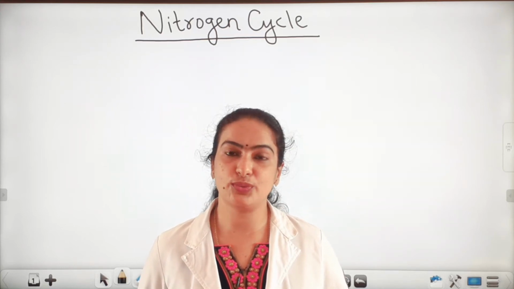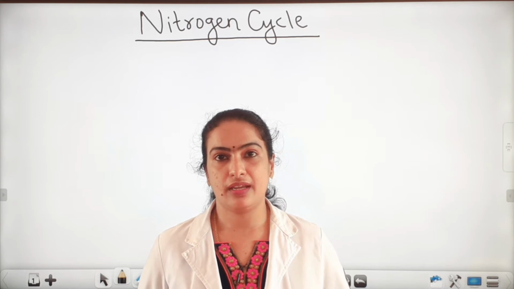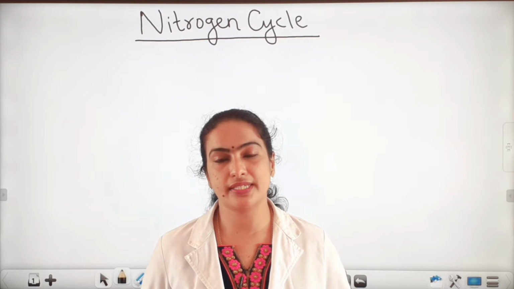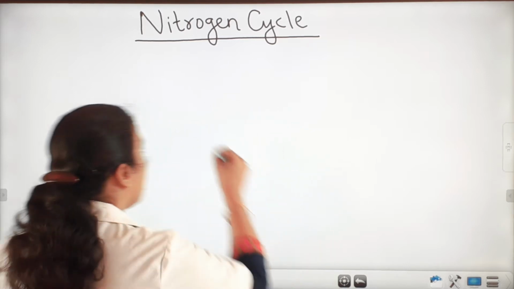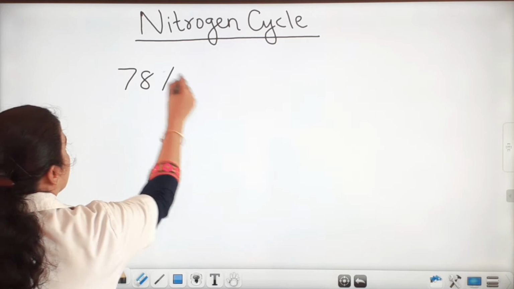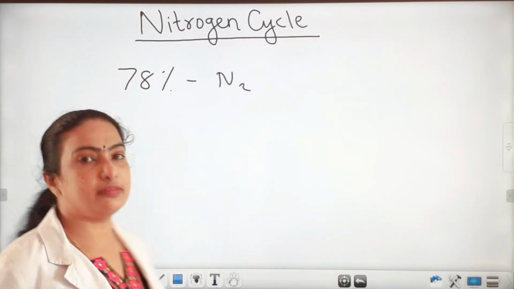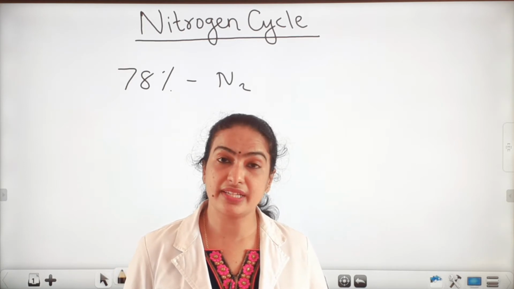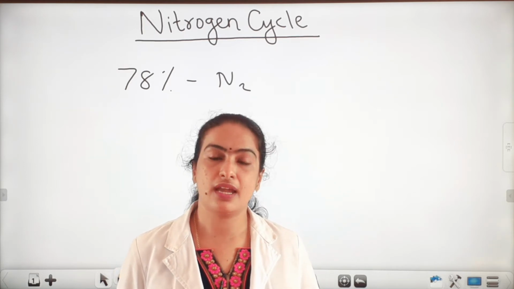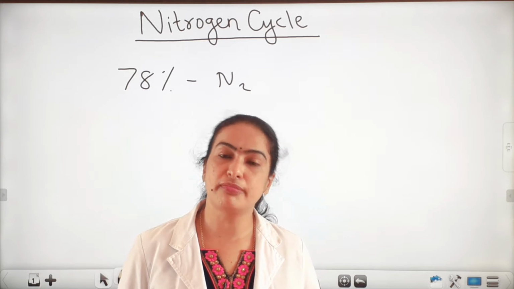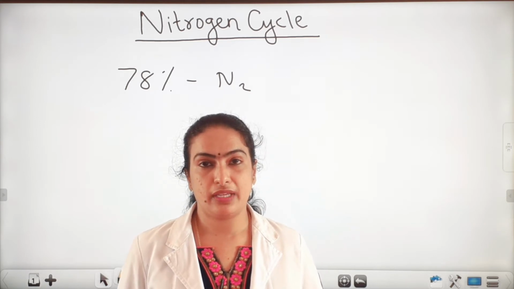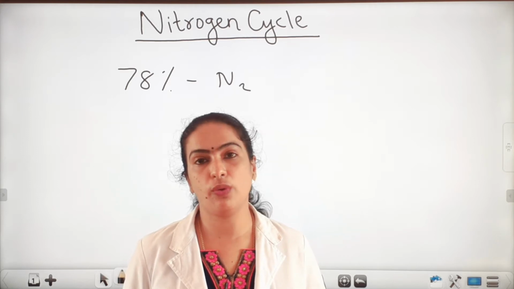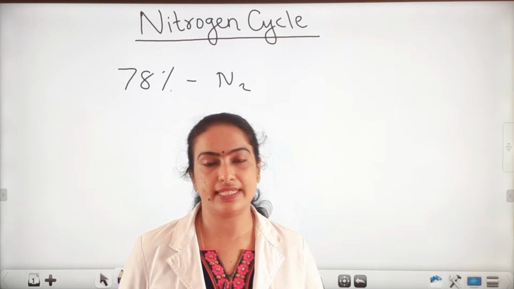Now I am going to teach you the nitrogen cycle. As you know, in the atmosphere the most abundant gas is nitrogen. About 78% nitrogen we can see in the atmosphere. And the amount of nitrogen remains more or less constant due to the action of microorganisms. So, we can see how the microorganisms play a major role in the nitrogen cycle.